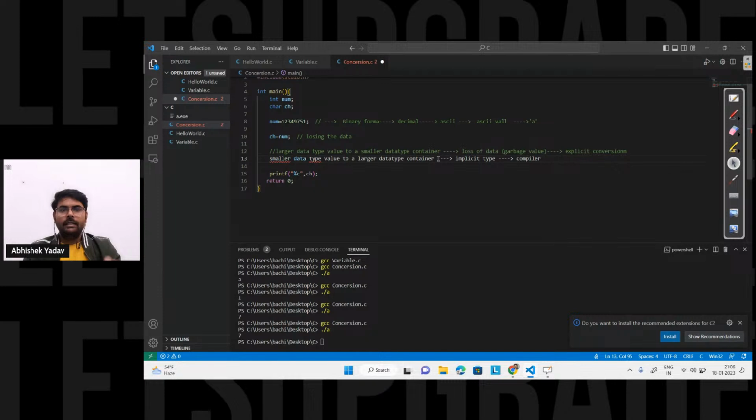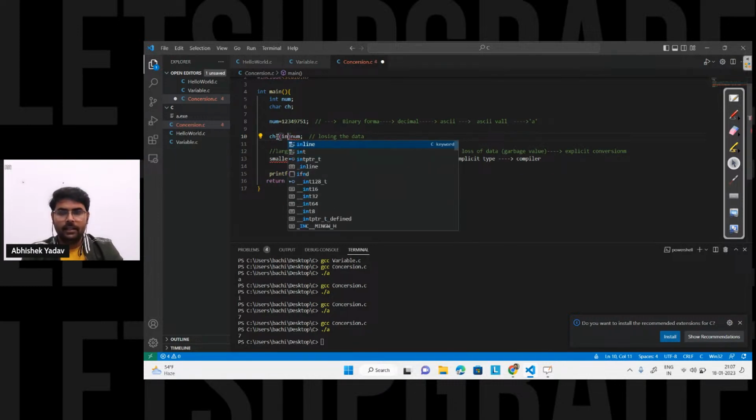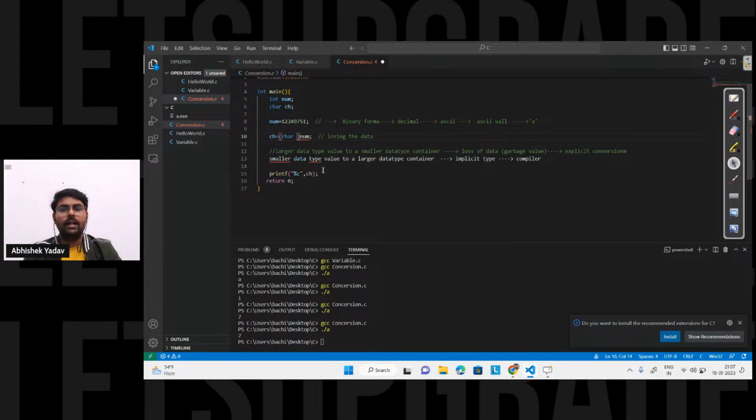Compiler will say, hey, since there is no loss of water, I will take care of that part. But if there is a loss of data, then you have to explicitly handle that case. Here you are doing explicit type of conversion, so here you have to explicitly write char. In order to handle this case, you have to explicitly write char here, right? So here I am doing explicit type of conversion here, right?